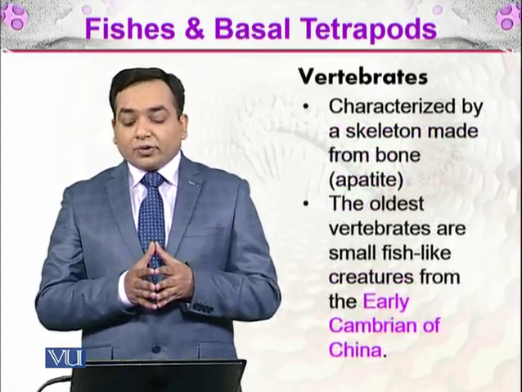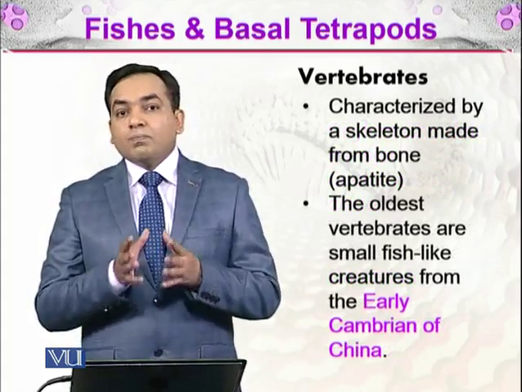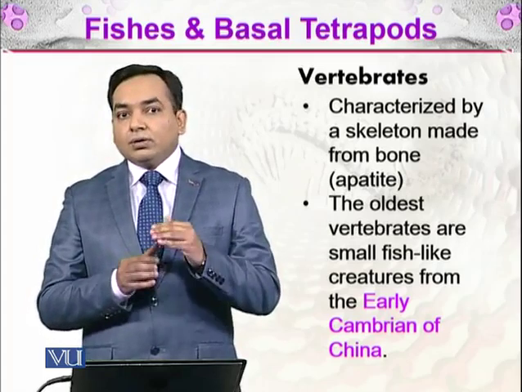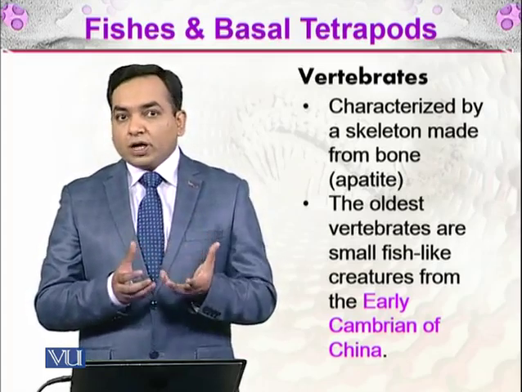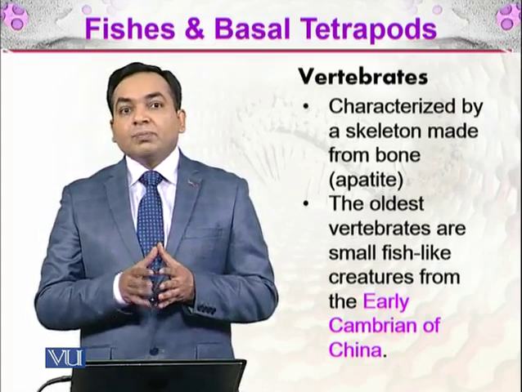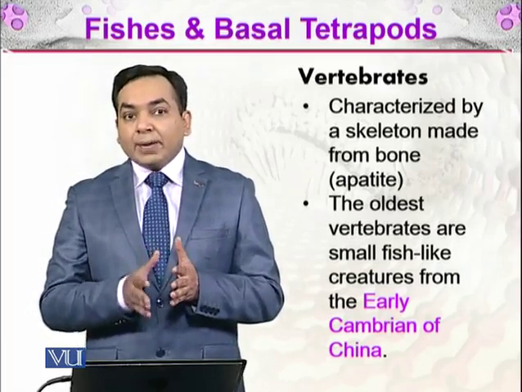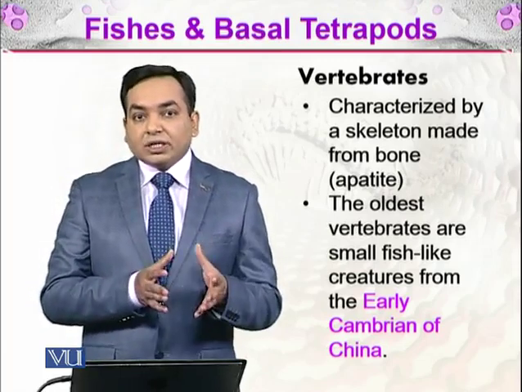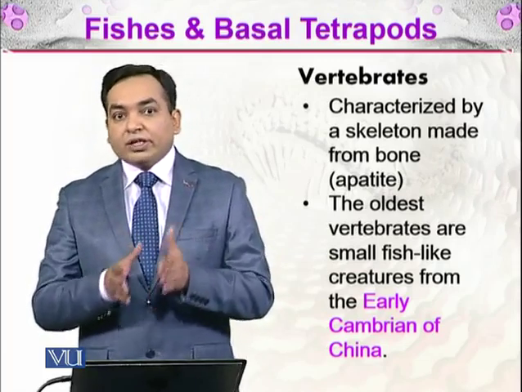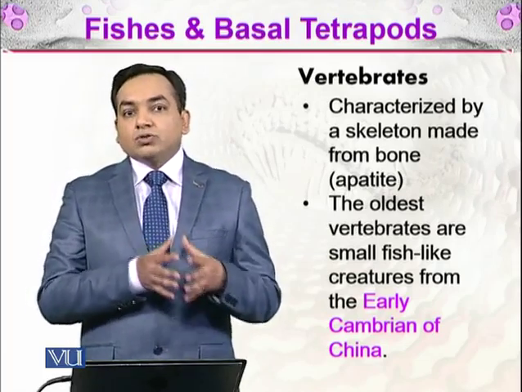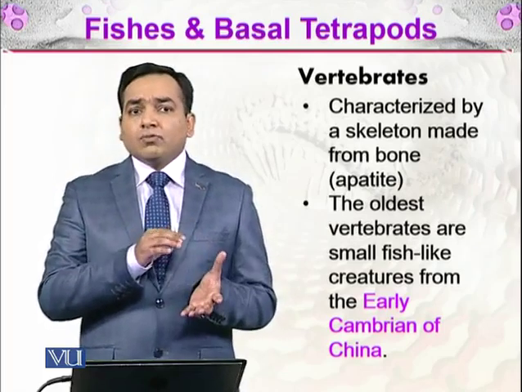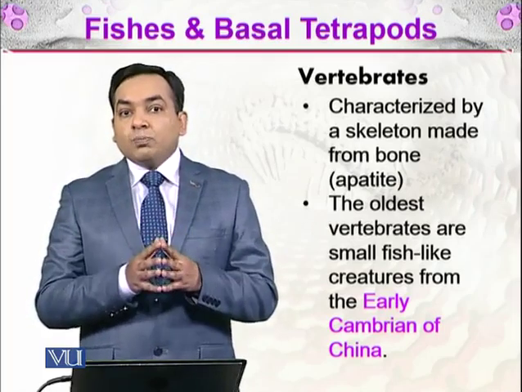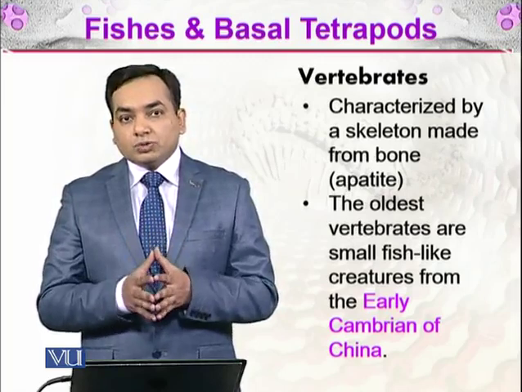So vertebrates are characterized by a skeleton made from bone. So what is bone? Bone is a tissue which gives support to different animals, and it is made up of apatite, A-P-A-T-I-T-E, which is an ore of calcium, and it is made up of calcium phosphate in the natural form. But apatite is also formed in the bones, and the mixture of protein and minerals forms a very robust structure which gives support to the animals.